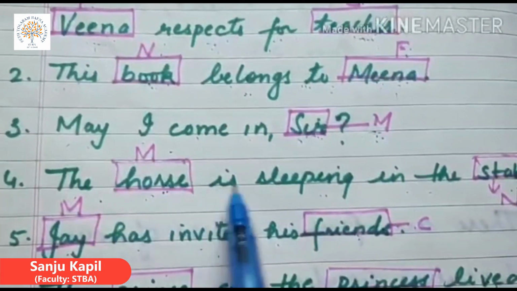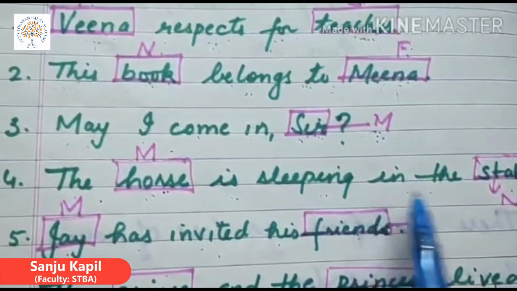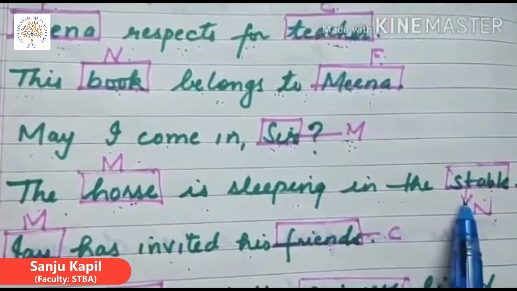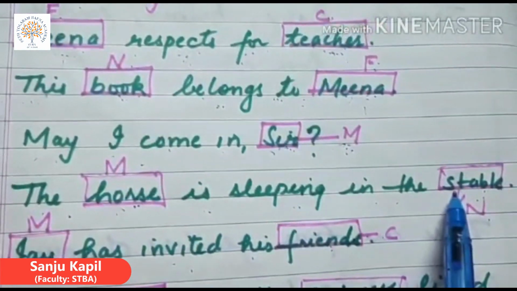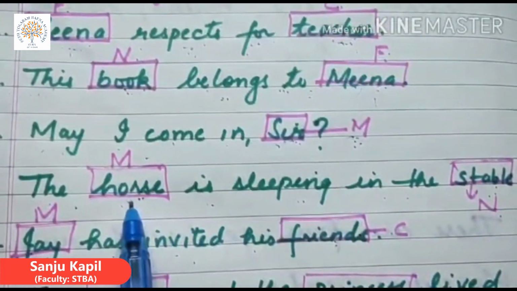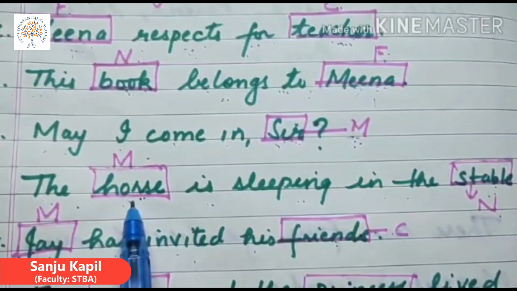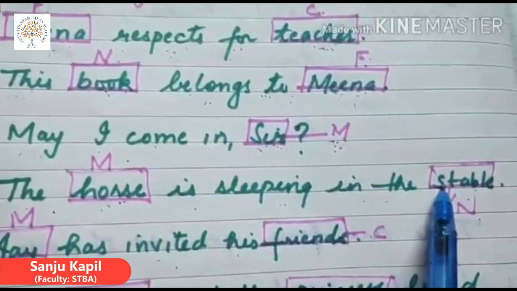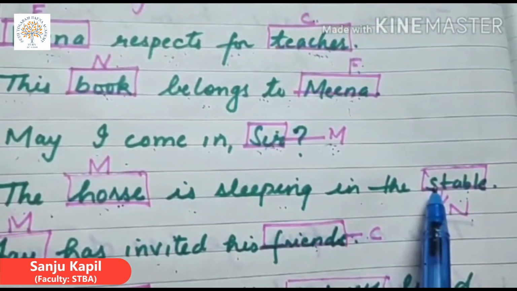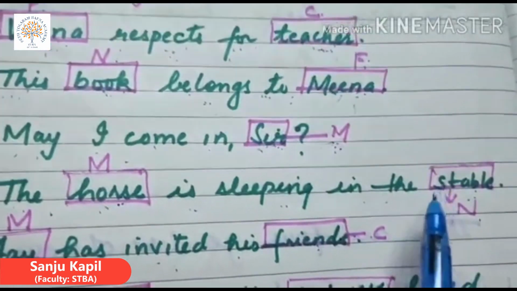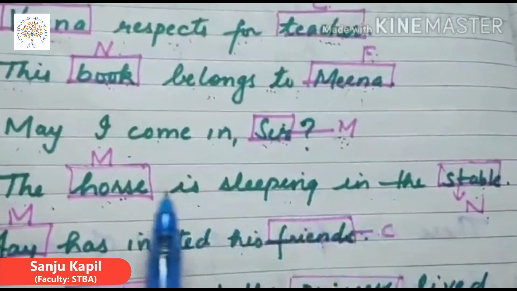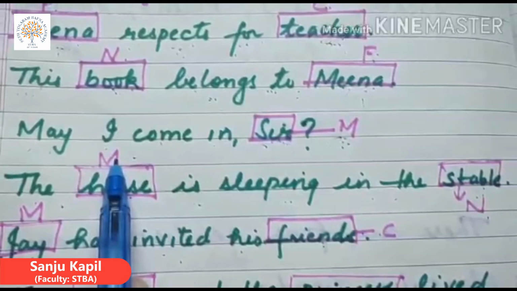The horse is sleeping in the stable. Horse here is masculine gender. And stable is neuter gender. It's an object without life. So stable here is neuter gender and horse is masculine gender.